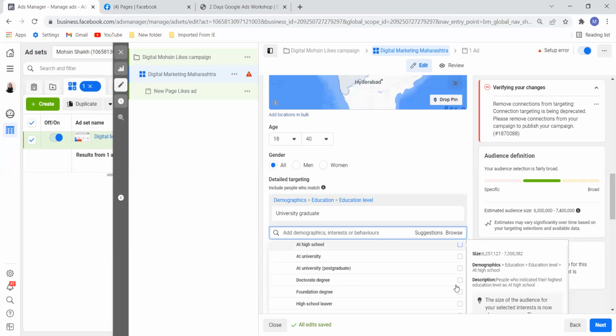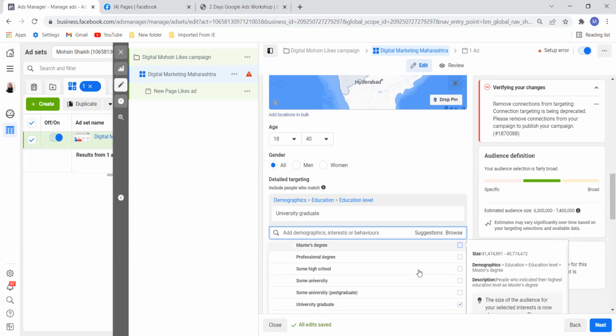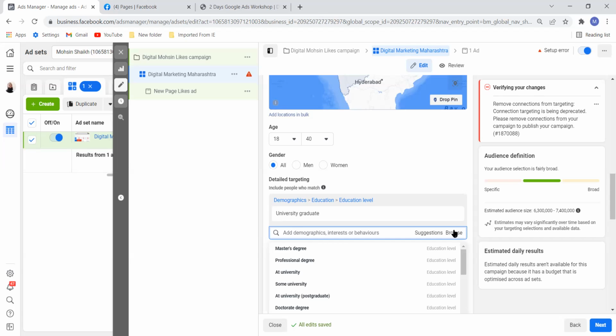High school, university, postgraduate, everything is available in Facebook. Facebook has all the details. Why? Because people update that in their profile. That is the reason Facebook has each and every detail. If I want to target schools and universities, I can do that. Here I can type the school and university and then I can target that. All right, any question out here for education? We will study 4 to 5 different fields. Do let me know if you have any question out here.